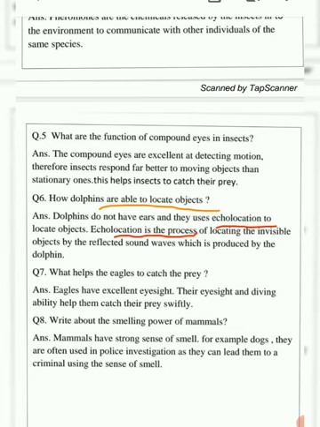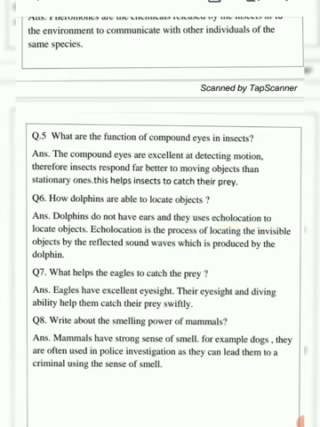Echolocation is a process of locating invisible objects by reflected sound, because in echolocation we are using the phenomenon of sound waves. So it is a process of locating invisible objects, which the dolphin is not able to see in the deep seas, by the reflected sound waves which are produced by the dolphin itself.